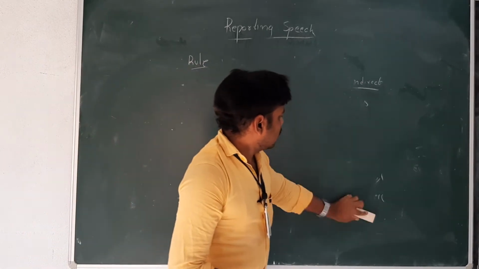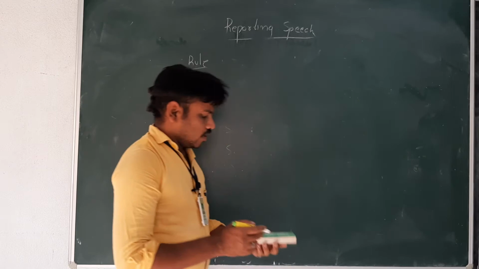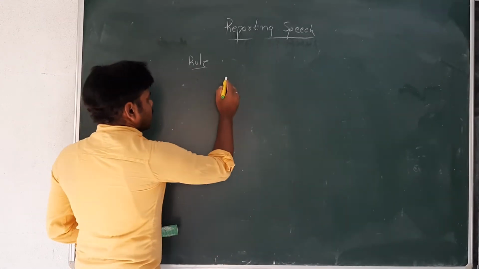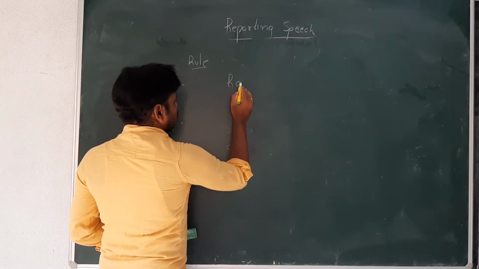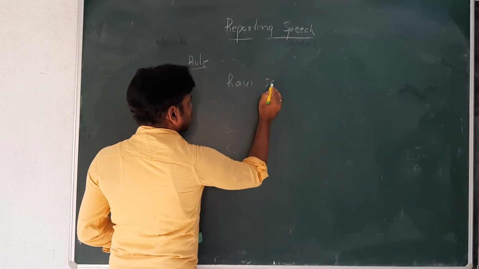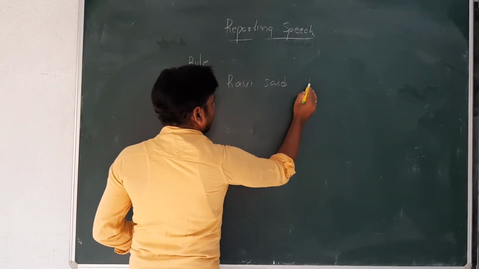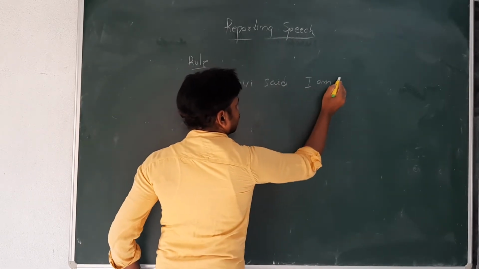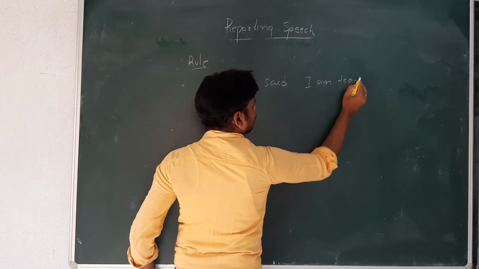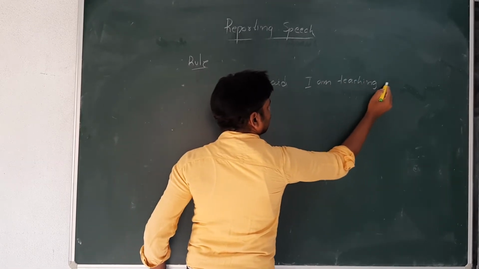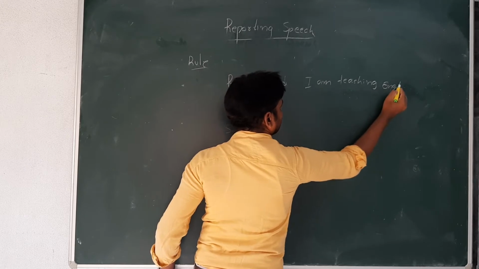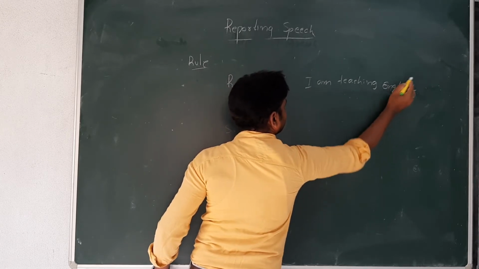Next, as I have given you one example, Ravi said, "I am teaching English."